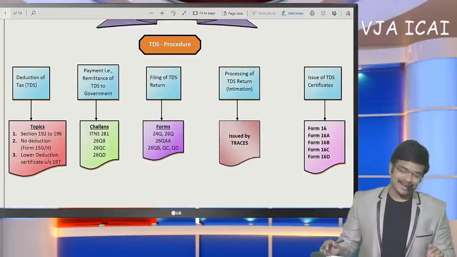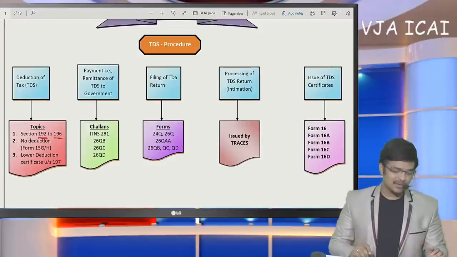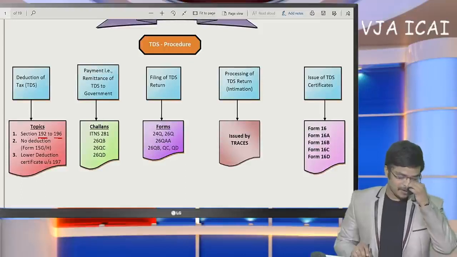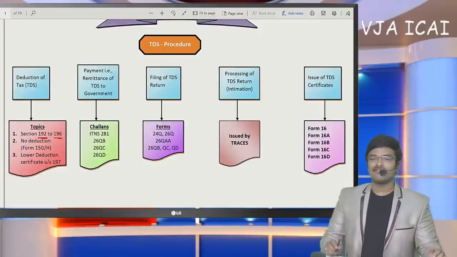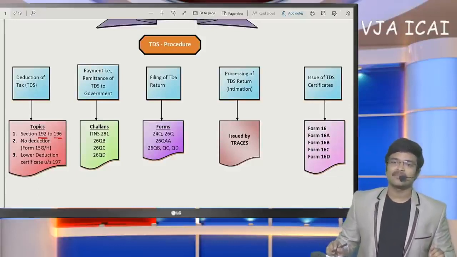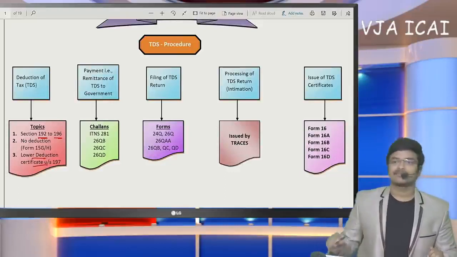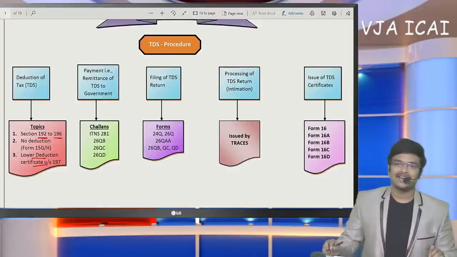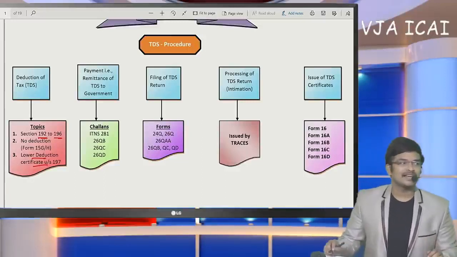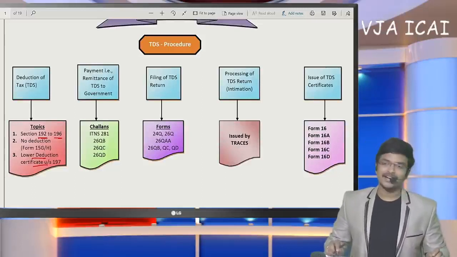First thing to be made is deduction of TDS. Here we are going to discuss sections 192 to 196, when the TDS has to be deducted. And number 2 regarding no deduction. If form 15G has been submitted, what is the procedure for submitting it online? We are going to discuss it in today's session. And lower deduction certificate. Now everything is made online, even TDS return, form 15G, 15H, lower deduction certificate, everything is being done through online. So what is the procedure for such deduction?